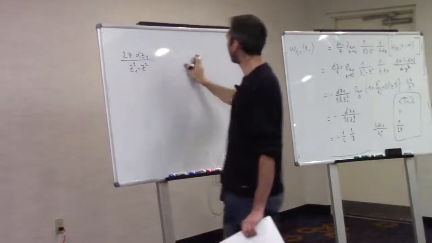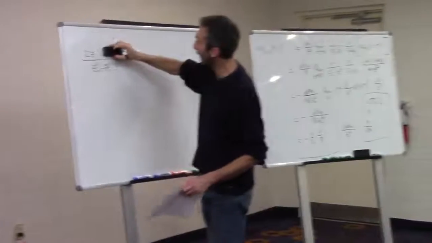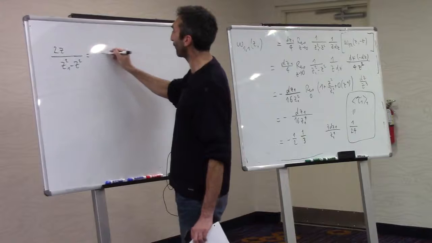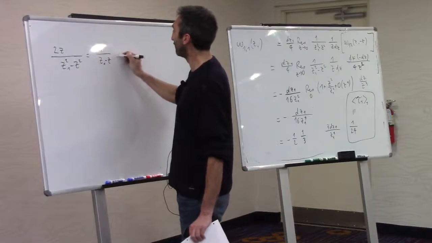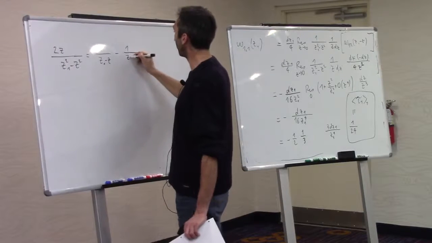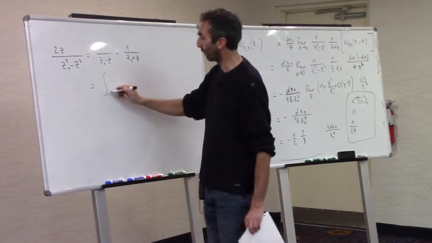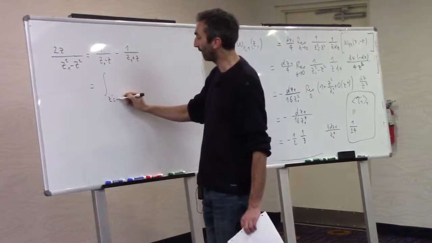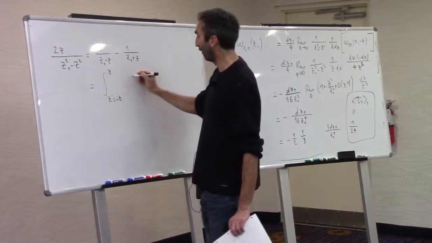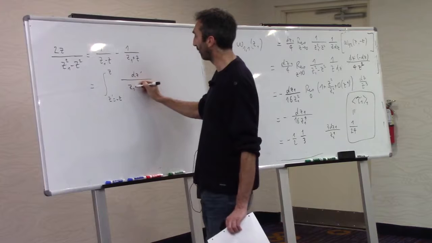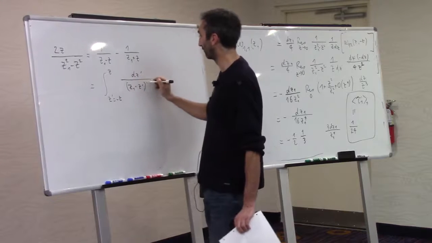Let me write it in a different way. So first, let me not write the dz1. And this, you see, is simply 1 over z1 minus z minus 1 over z1 plus z. And it is so the integral from z prime equals minus z to z of dz prime over z1 minus z prime to the square.